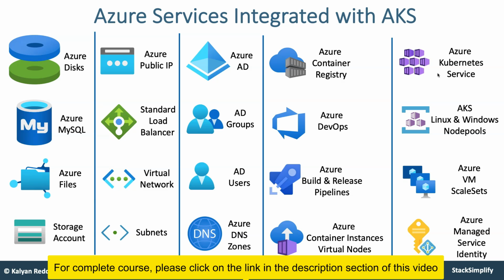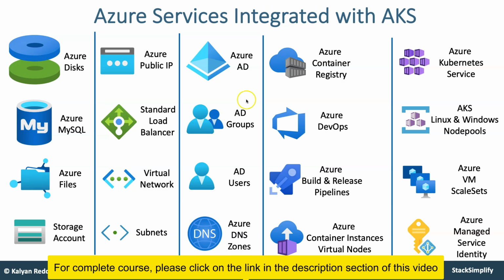We are going to look into Azure disks, Azure MySQL, Azure files, and storage accounts in combination with Azure Kubernetes clusters. As part of that, we are also going to learn about Azure public IP, standard load balancers, virtual networks, and subnets. This Azure AKS cluster, we are going to integrate with Azure AD.